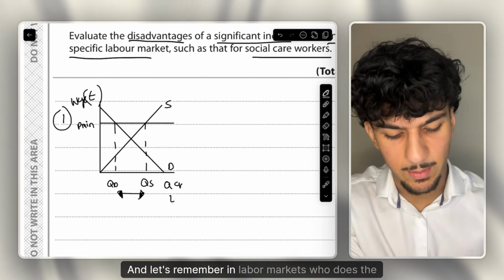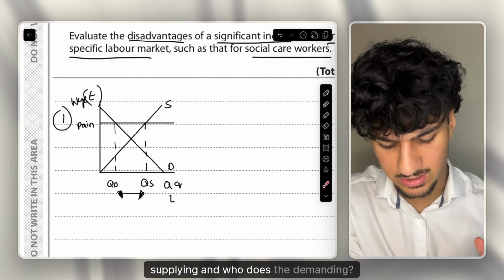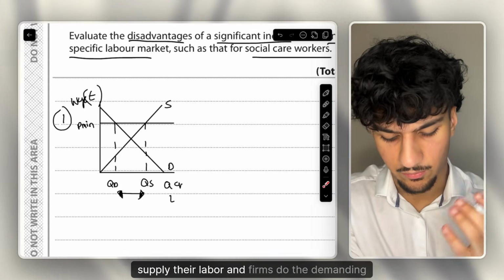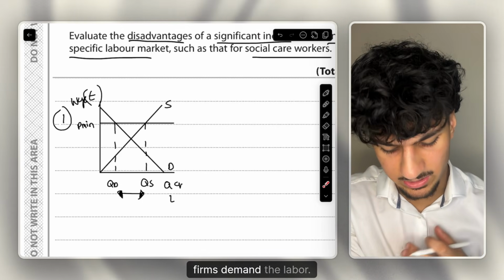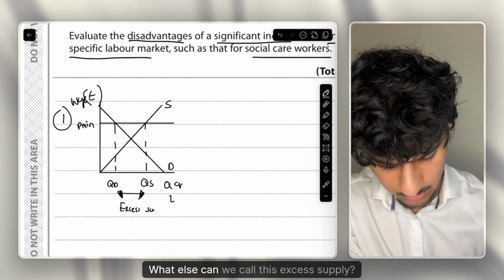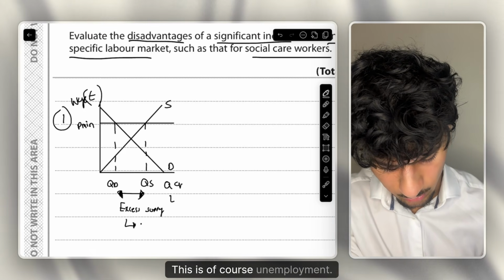And let's remember, in labour markets, who does the supplying and who does the demanding? Of course, us workers, households, supply their labour, and firms do the demanding. Firms demand the labour. Therefore, this excess supply, what else can we call it? This is, of course, unemployment.